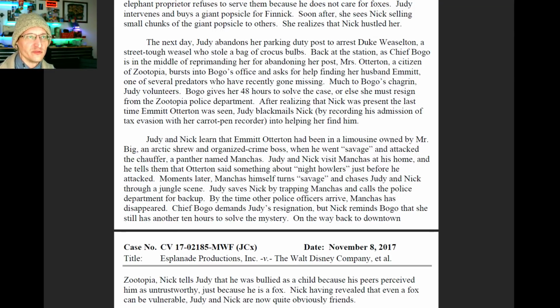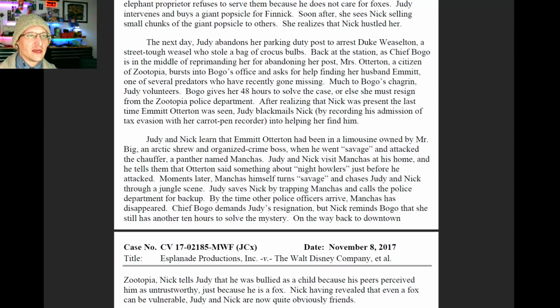bag of crocus bulbs. Back at the station, Chief Bogo is in the middle of reprimanding her for abandoning her post, when a citizen of Zootopia bursts into Bogo's office and asks for help finding her husband Emmett, one of several predators who have recently gone missing. Much to Bogo's chagrin, Judy volunteers. Bogo gives her 48 hours to solve the case.